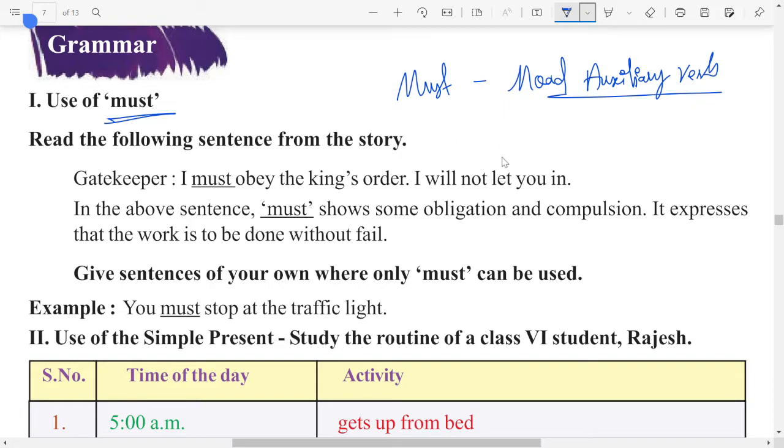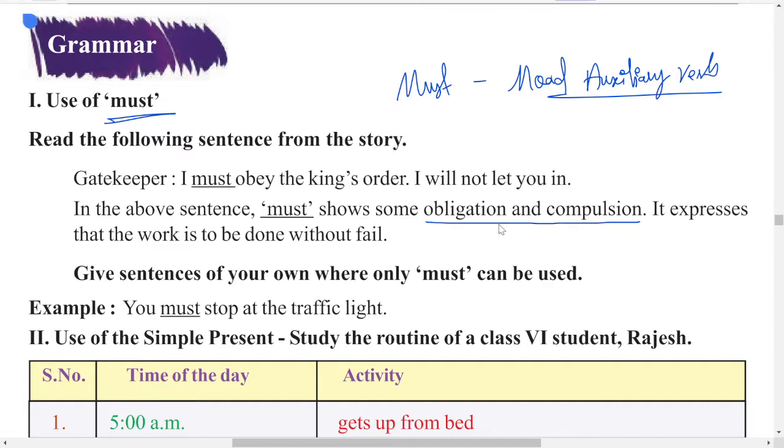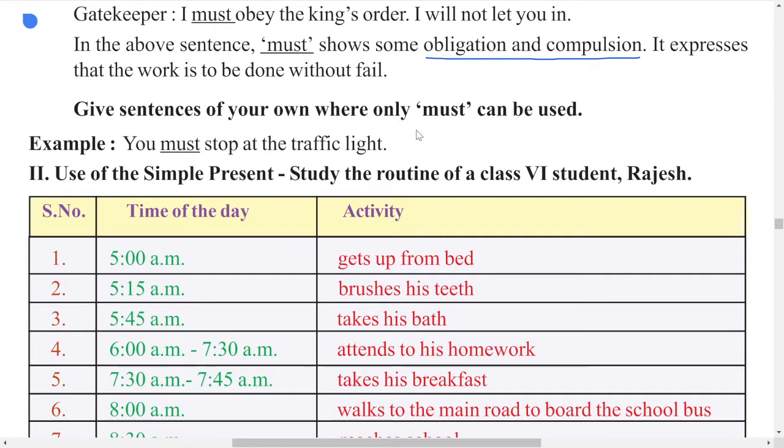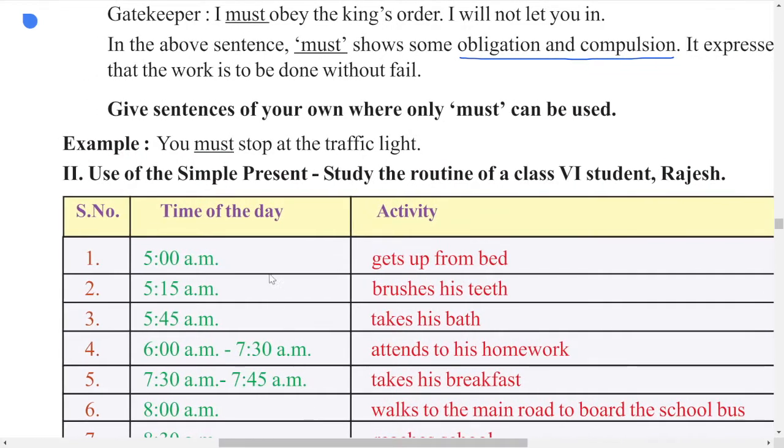So modal auxiliary verbs have one meaning for one modal auxiliary. Here for must, we have to go with the meaning of obligation and compulsion. That means you should do something compulsory. There is no other way. So it expresses that the work is to be done without fail. Without fail, the work must be done. That is used with must. Now, give sentences of your own where only must can be used. See here, for example, you must stop at the traffic light.